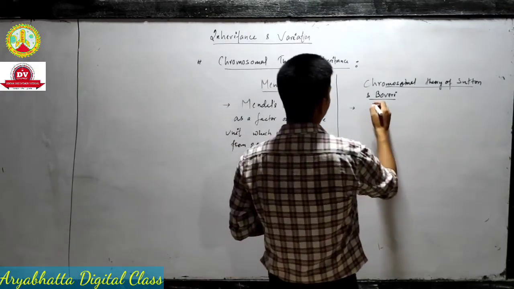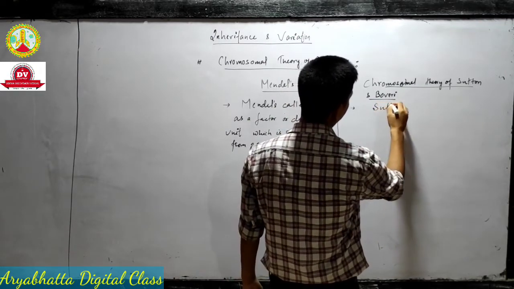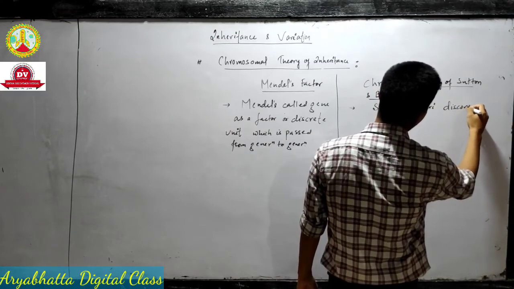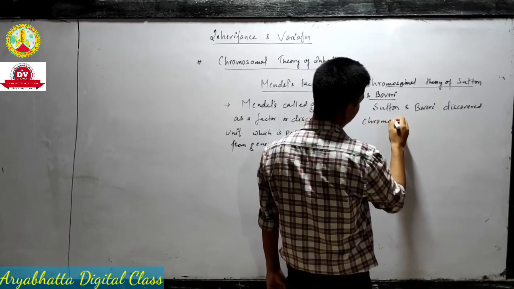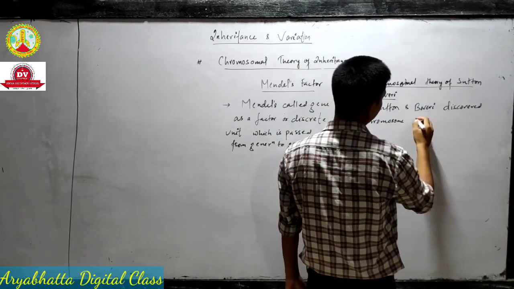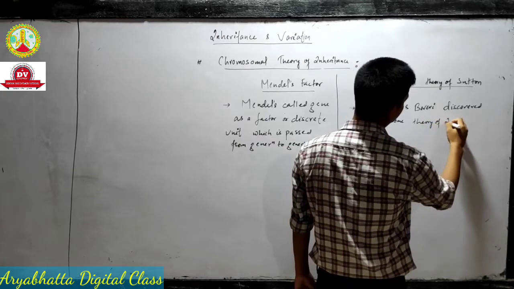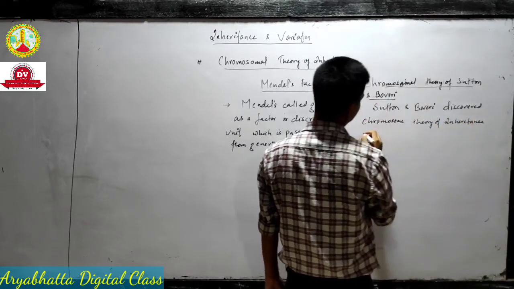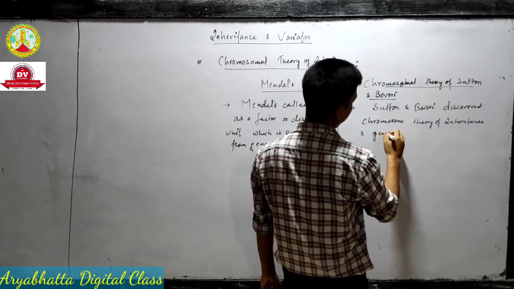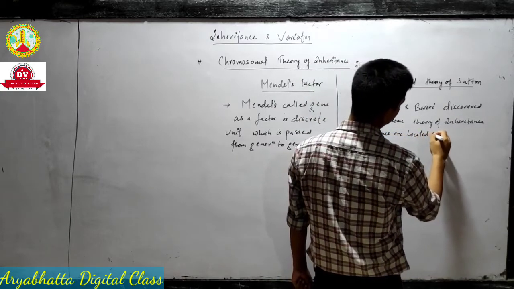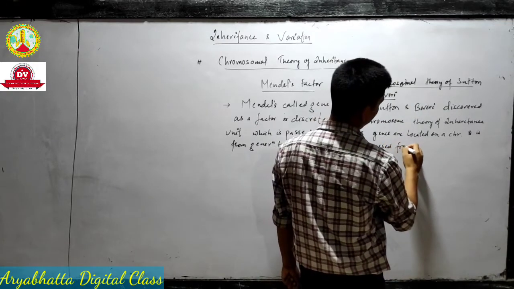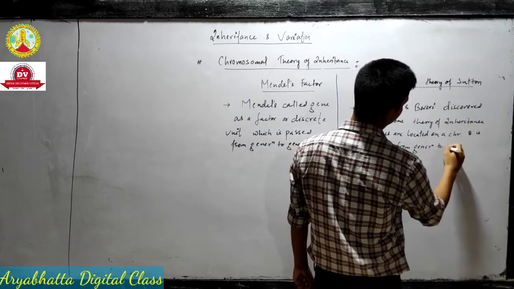So Sutton and Boveri discovered chromosomal theory of inheritance, and genes are located on a chromosome and is passed from generation to generation.